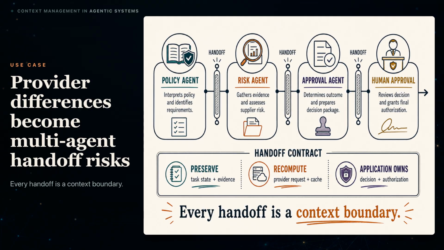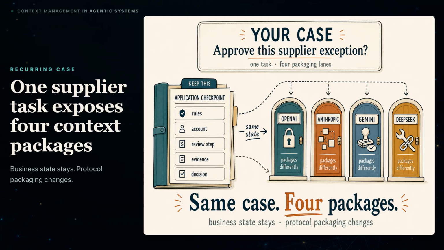Lose state, and the next agent repeats work or acts on an old review. Replay provider reasoning the wrong way, and the next turn can fail. Remove or summarize the wrong evidence, and the final reviewer sees a clean answer without the support behind it. Before you choose providers or models, decide what each handoff must keep, what can be rebuilt, and what only the application should own. Now lock one case.